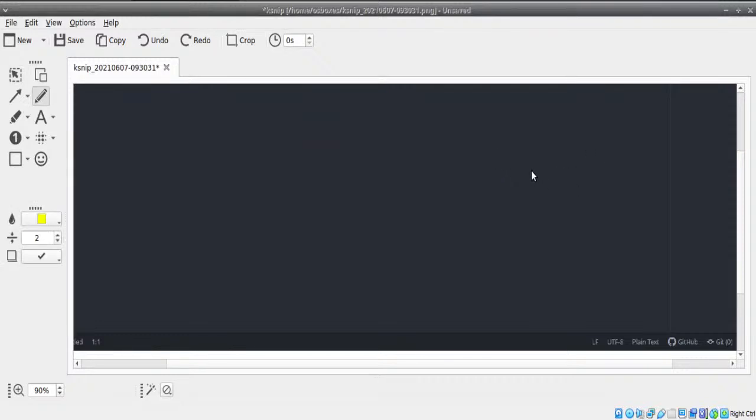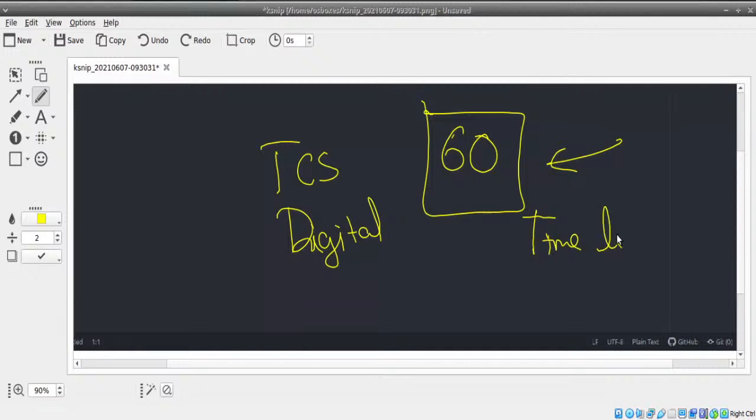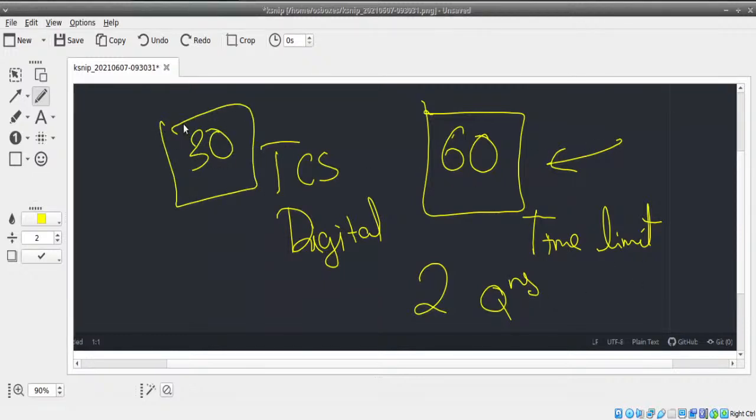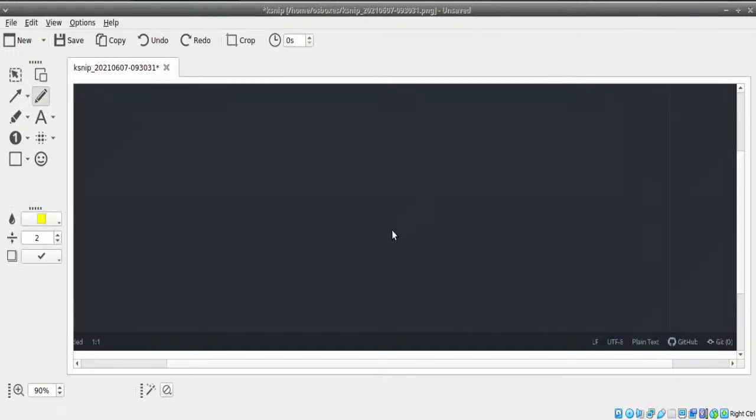Most of the time they will do that. I'll take this example: in TCS Digital particularly, since you have a time limit of 60 minutes, you have to answer 2 questions within 60 minutes. So on average, each question will take 30 minutes. So you won't get way too complicated problems. You're going to get an average to easy to intermediate level generally.